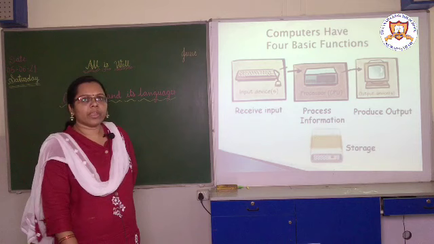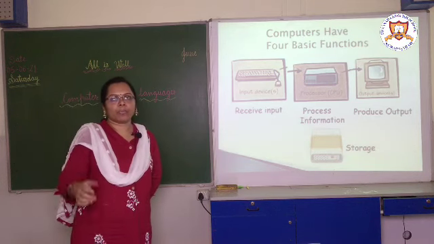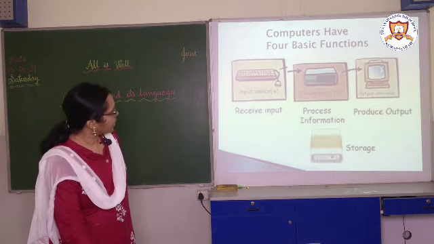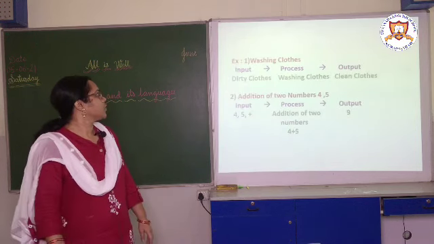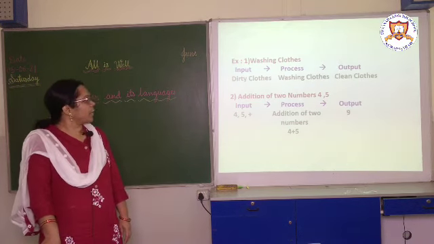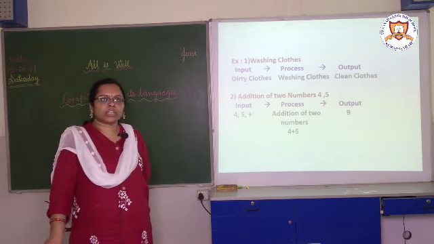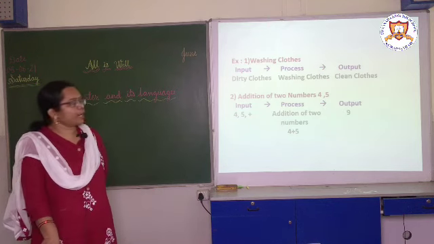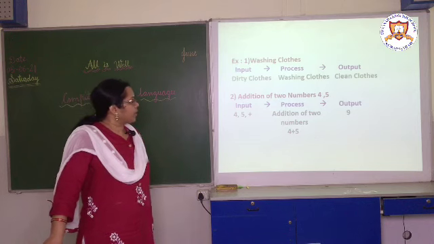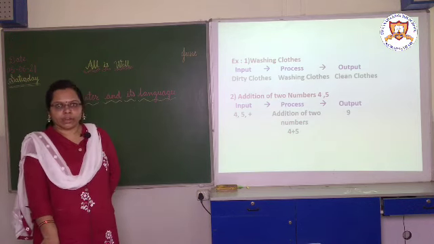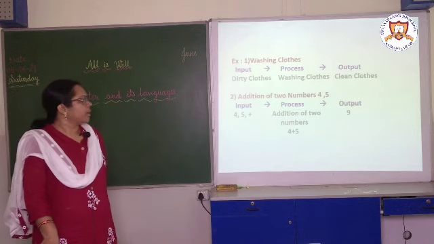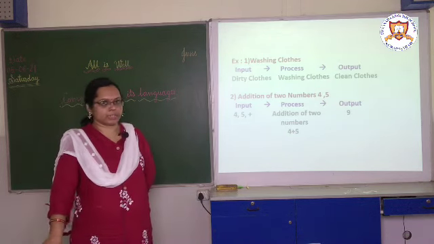Now we will see how computers work in our day-to-day life. Let us see examples. First is washing clothes. Suppose in a washing machine you want to wash clothes, so what are the inputs? The dirty clothes are the input. We put the dirty clothes in the washing machine, add some washing powder and water, and turn on the machine.